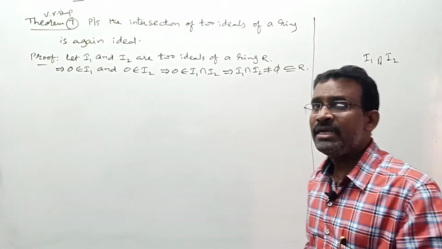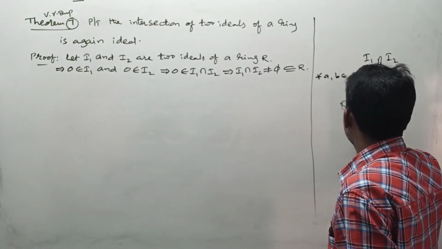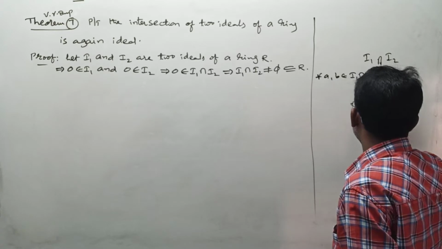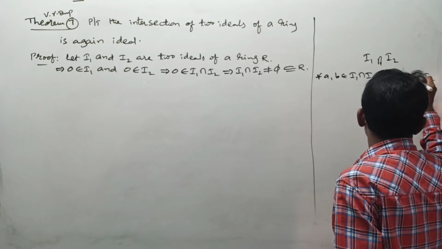For that, it is sufficient to show that for all a, b belonging to I1 intersection I2 implies a minus b belongs to I1 intersection I2. This is the first condition.